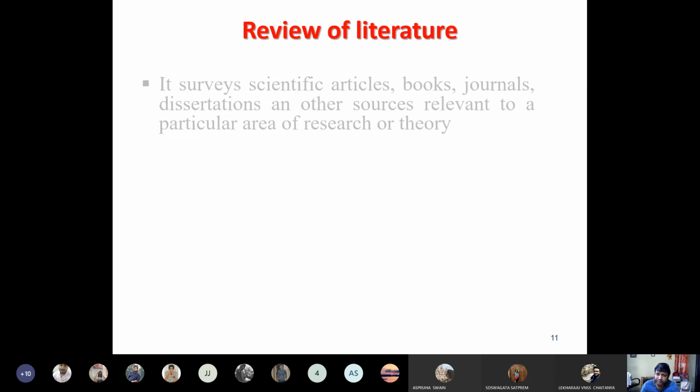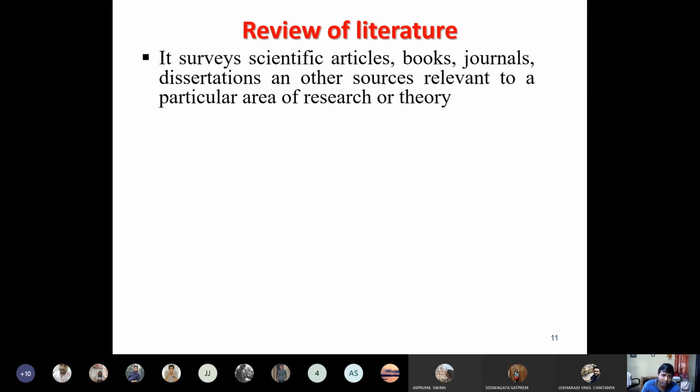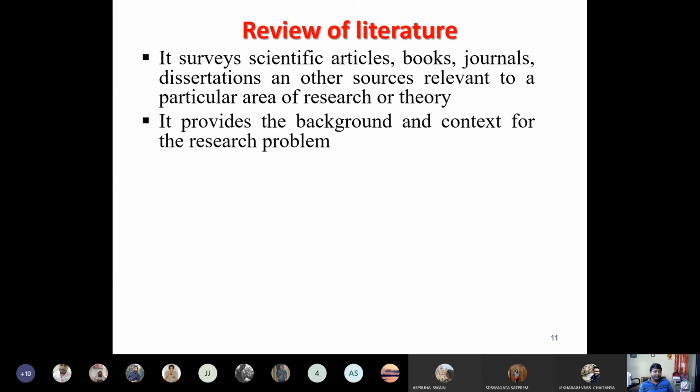Then review of literature, which I have already told you about, surveys scientific articles, books, journals, dissertations, and other sources which are highly relevant to a particular area of research or theories. These are highly essential. It provides the background and context of the research problem, because if you review more literature, if you study more and more books, articles, journals, it will give you in-depth knowledge, it will widen and strengthen your knowledge.